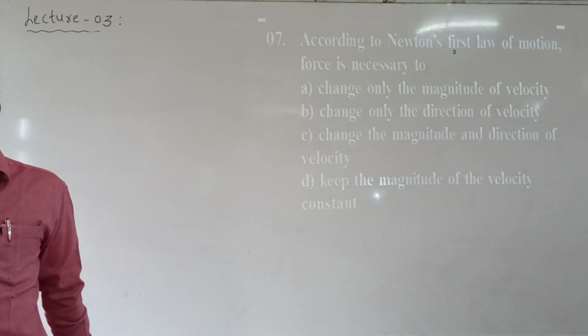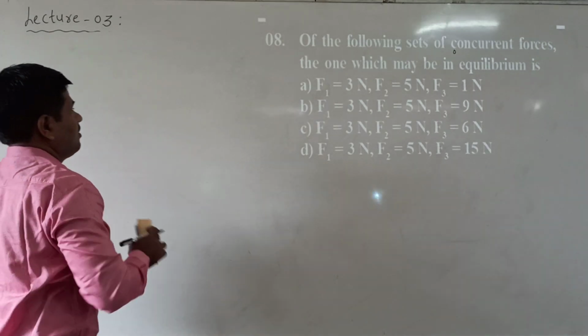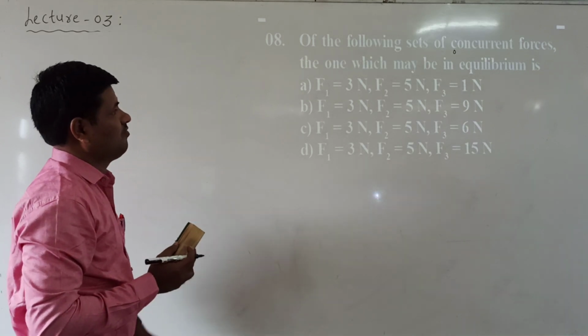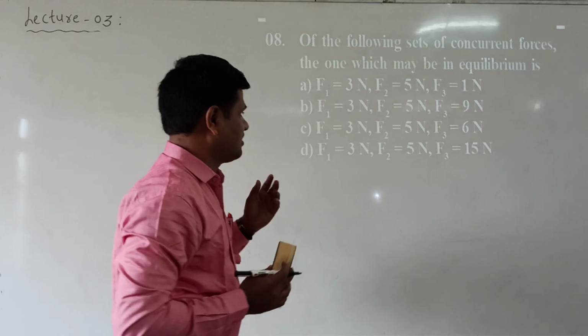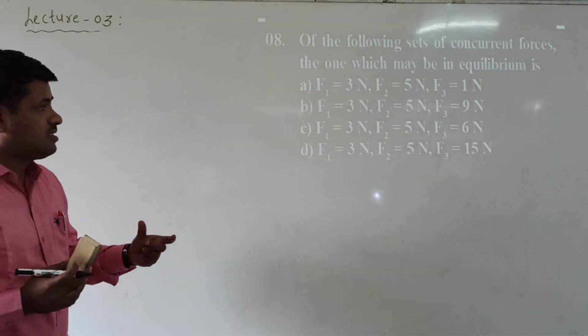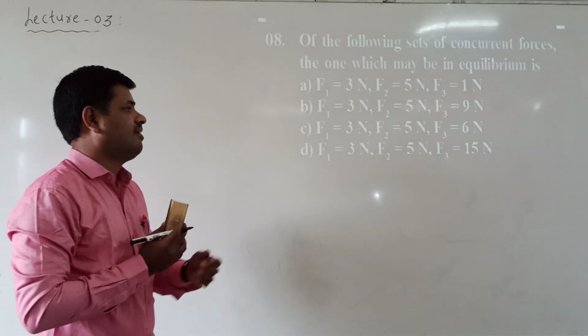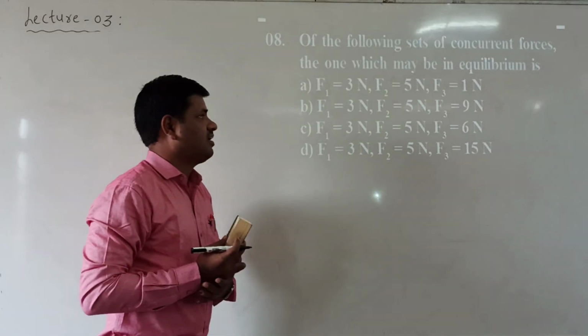Next we go to question number 8. See here. Of the following sets of concurrent forces, which one may be in equilibrium? When will it be equilibrium? Here the condition is, listen: the resultant of the two smaller vectors is always larger than the third vector, then the vectors are in equilibrium.